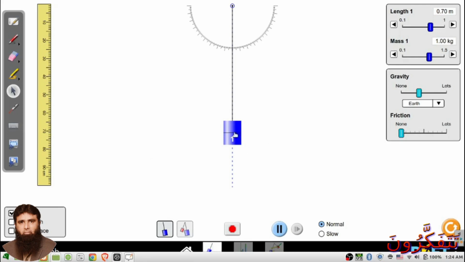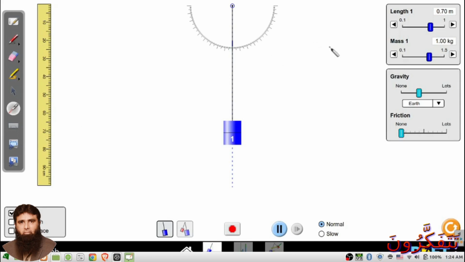Now see, this is a simple pendulum. This is the mass which we attached to it. This is a string, and this is a protractor here to measure its angle, and this is a scale or meter rule, you can say, which is used to measure its length.